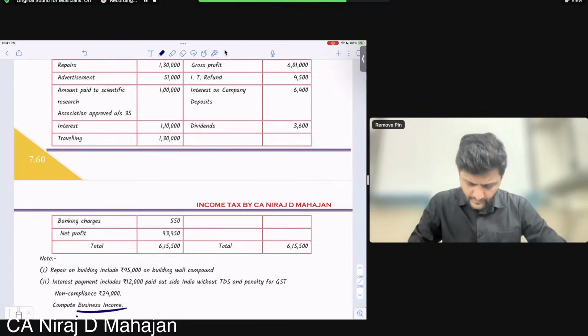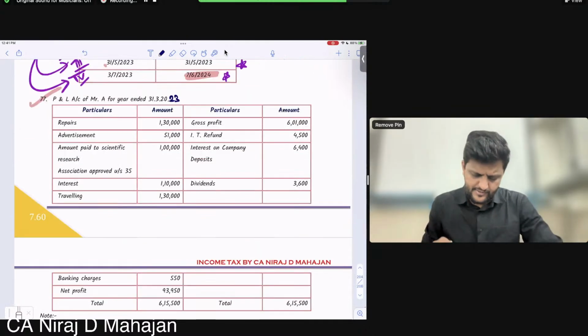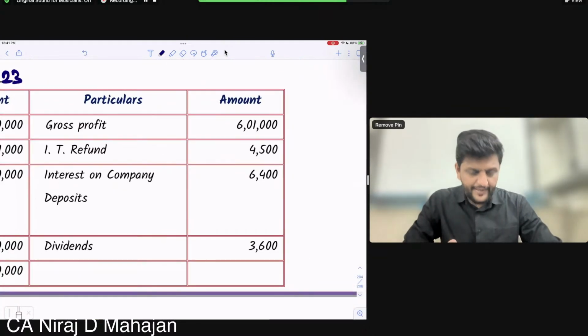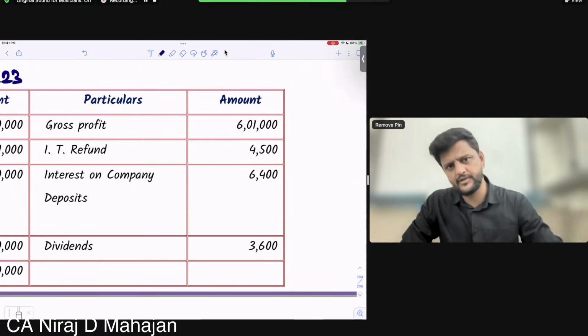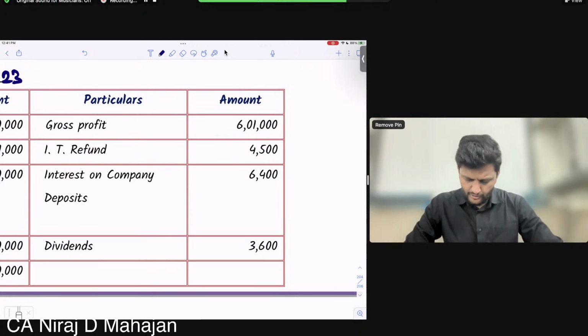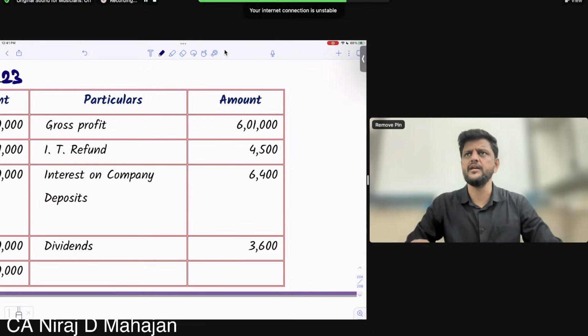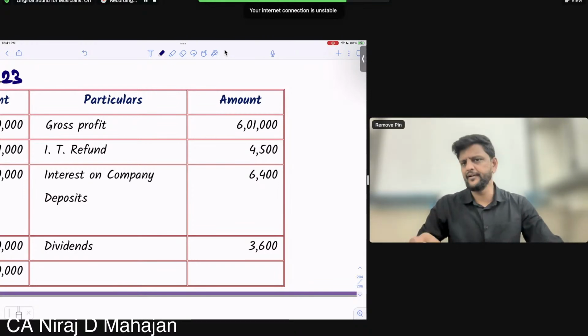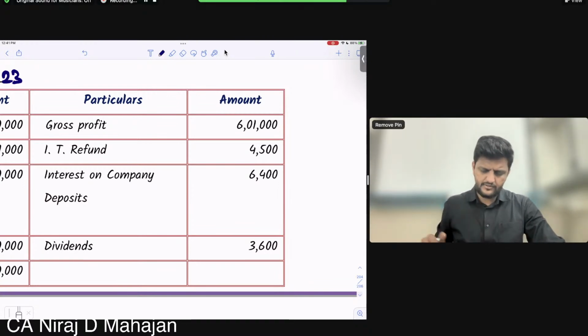Ready? First, always look at the credit side. Credits: gross profit, IT refund, that is income tax refund. Then interest on company deposits, meaning you have done some FD with a company. And dividend income. Okay, these are the income sides.